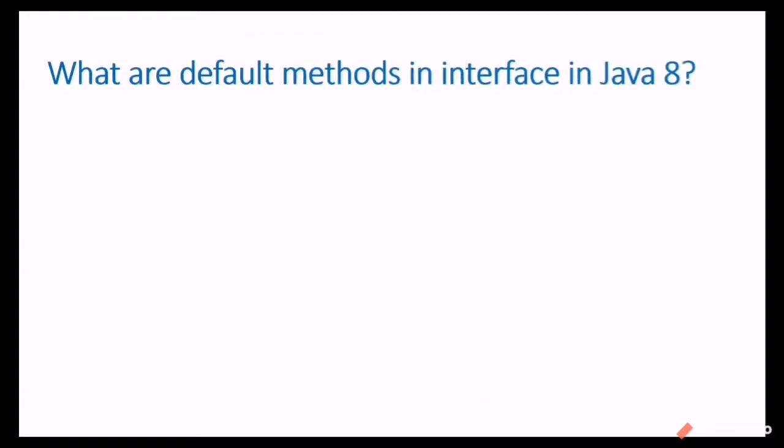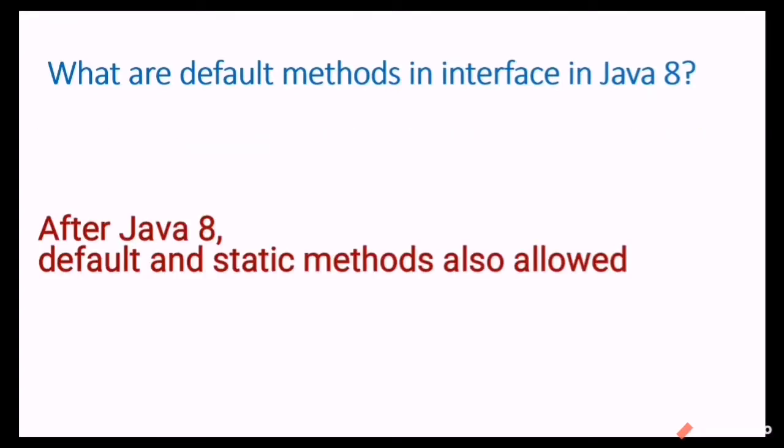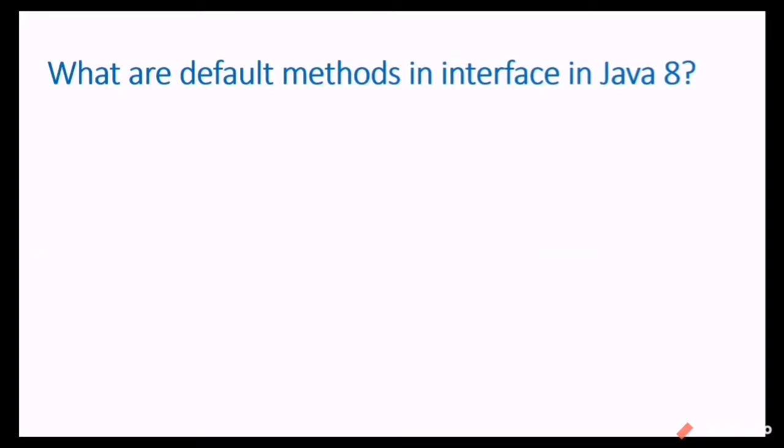What are default methods in Java 8? Till Java 7, interfaces are allowed to have only methods which are public and abstract. But after Java 8, interfaces can have default and static methods. A default method is a method which has the keyword default before it.